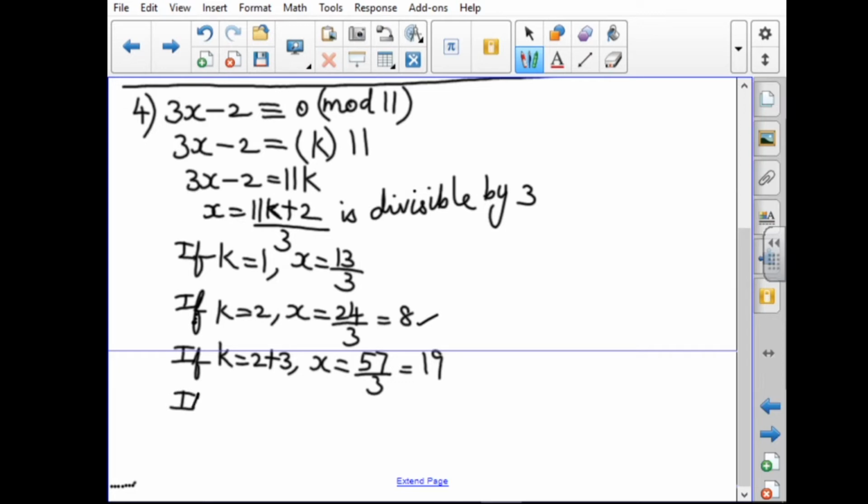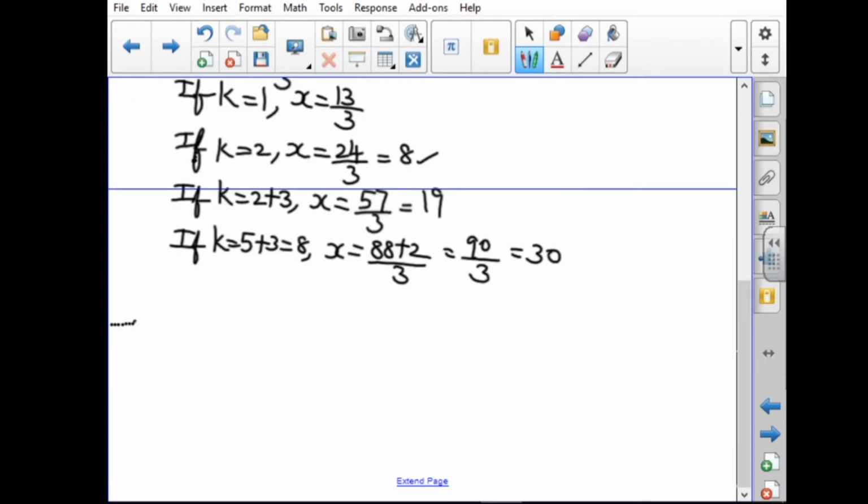Next, the next value. If k equal to 5 plus 3, that is 8, the x value will be 88 plus 2 by 3. That is 90 by 3. The answer will be 30. This is a modular equation, so it has infinitely many solutions.